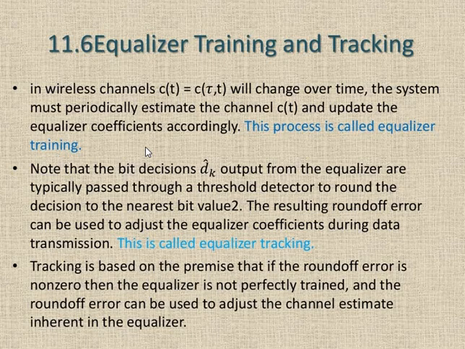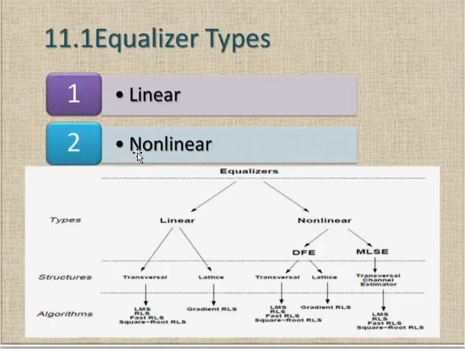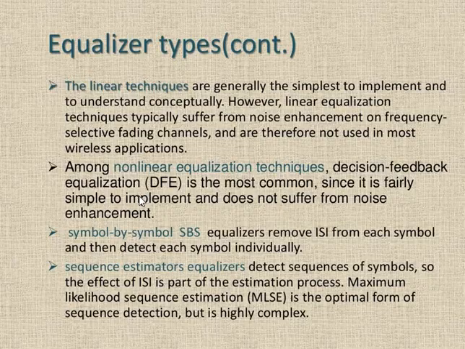Now let us recap what we have learned. There are different types of equalization, which are linear equalization and non-linear equalization. Linear equalizers are easy to construct, and non-linear equalizers are somewhat complex.